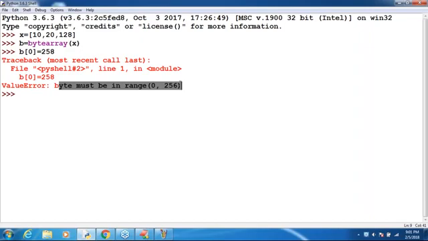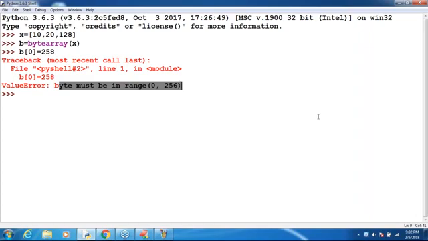That's all, sir. Very simple. If you want to represent a group of byte values from 0 to 256, it is better to go for either the bytes data type or the byte array data type. What is the difference between bytes and byte array? Bytes data type is immutable, but byte array data type is mutable. Clear? Are you able to understand? Yes. Two data types, right? It's very clear for you. But anyway, how many times are we going to use them? Generally, we are never going to use them.